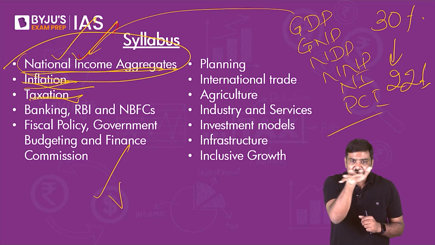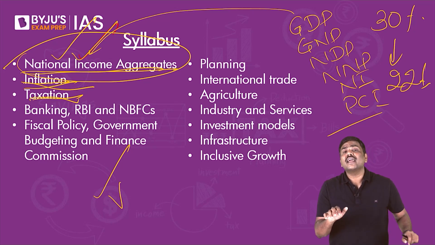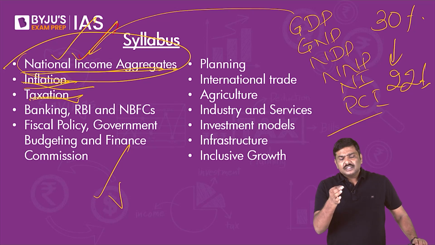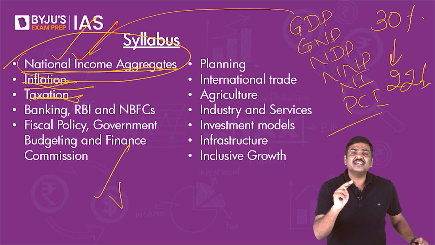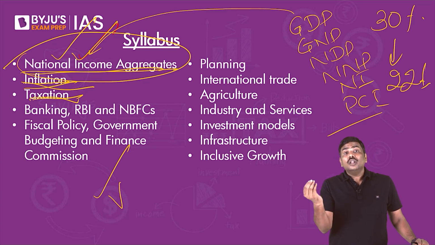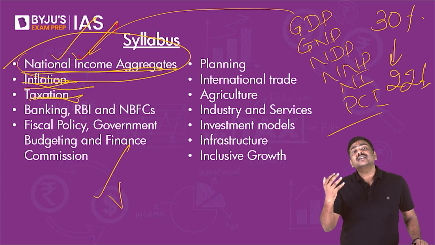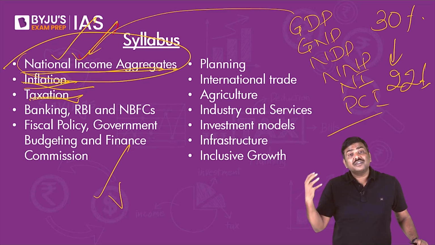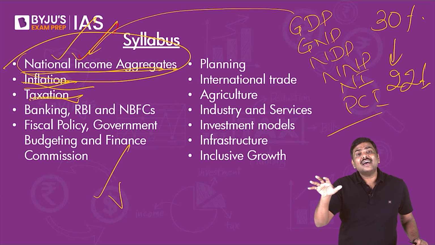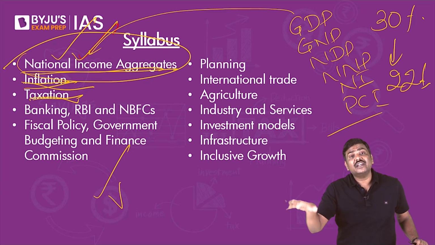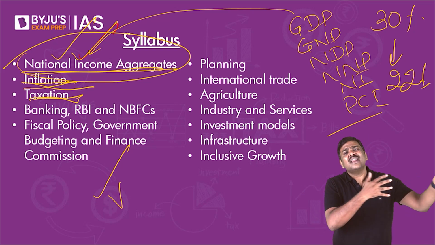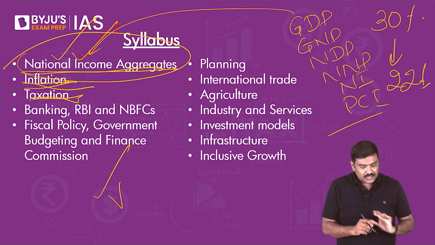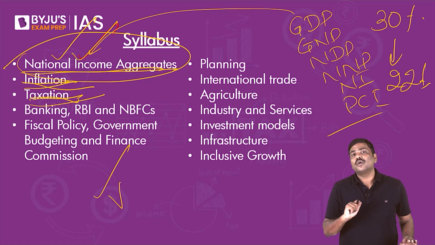A kind of question UPSC can ask in this area, take an example: the government of India is yet to make GST a good and a simple tax. Critically evaluate the GST structure in India. Although GST has certain very important positive outcomes, there are certain issues plaguing the effectiveness of GST. Elaborate. In fact, questions on GST have been asked in the last couple of years. That is the reason taxation becomes very, very important.